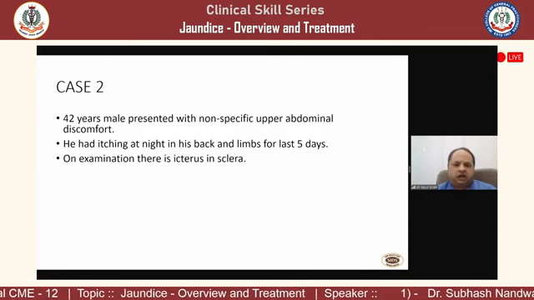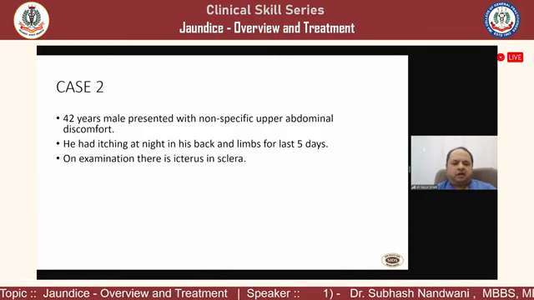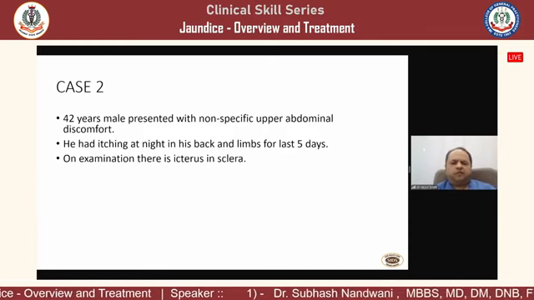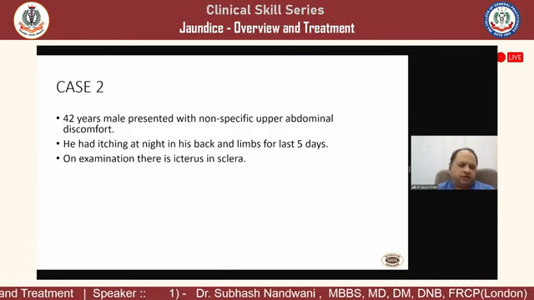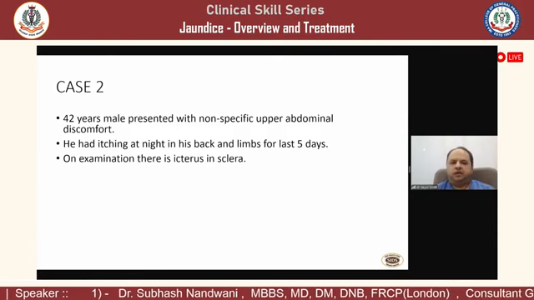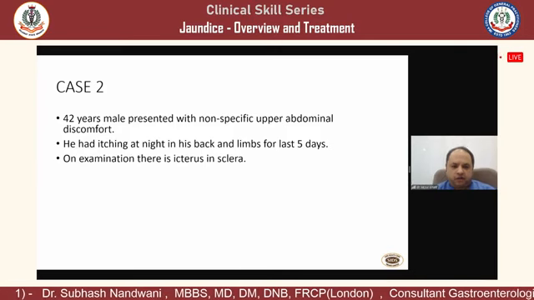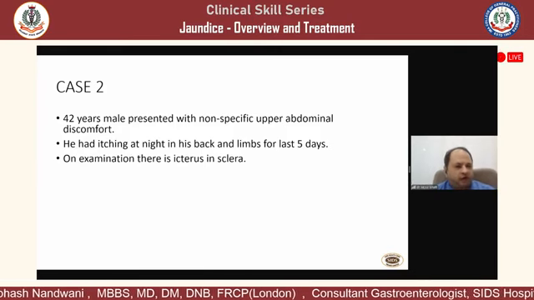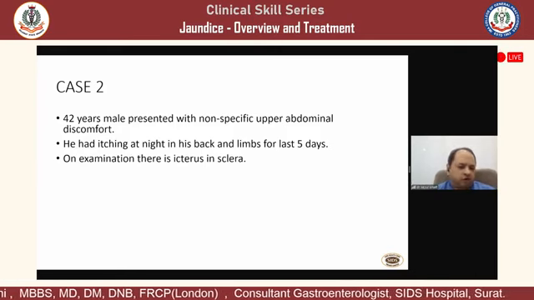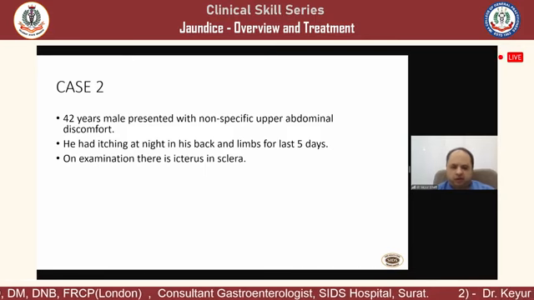He had itching at night on his back and lower limbs, mostly for the last 4 to 5 days. On examination, we see that there is an icterus in the sclera. 42-year male, young male with itching and jaundice. There has to be an alarm because jaundice with itching is a big thing.